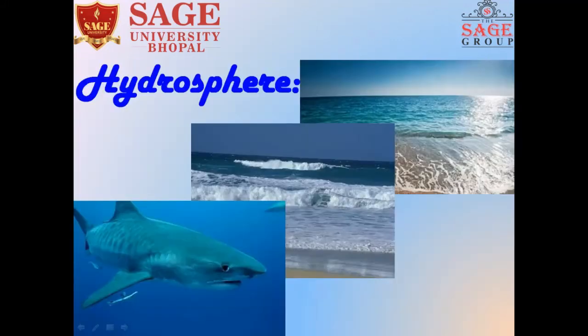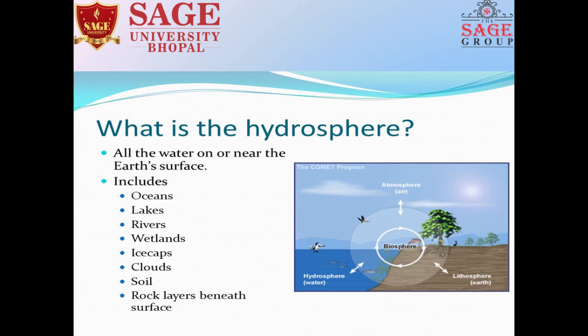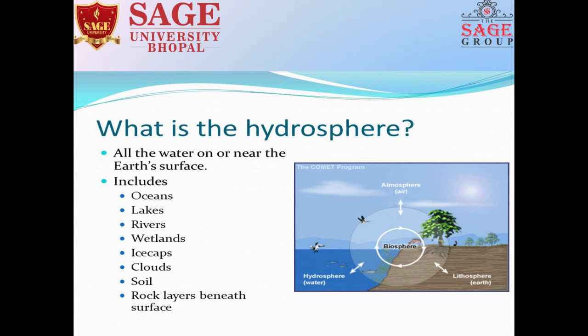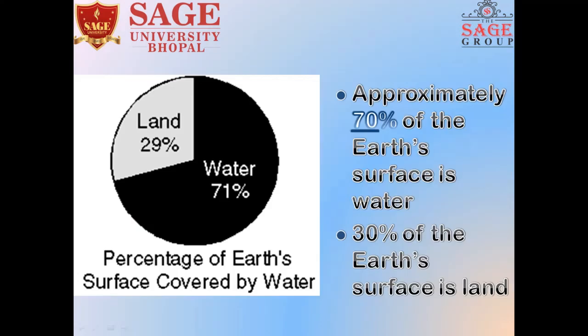Now, what is hydrosphere? All the water on or near the Earth's surface is the hydrosphere. It includes ocean, lake, river, wetland, ice caps, cloud, soil, and rock layers beneath the surface. 71% of Earth's surface is covered by water. Approximately 70% of Earth's surface is water, and the remaining 30% is only land. These are the percentage distributions.